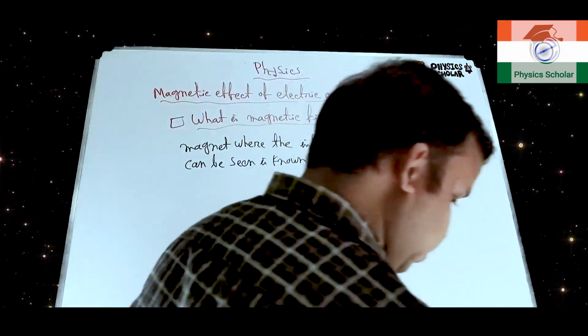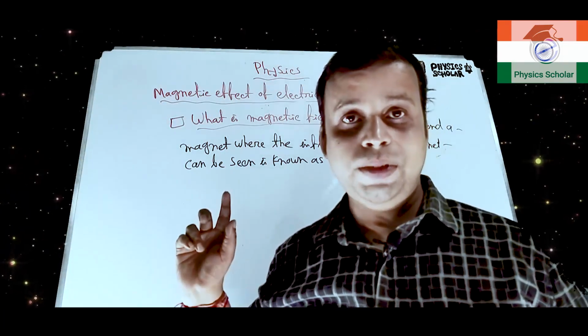Clear? So hope you have understood what is magnetic field.